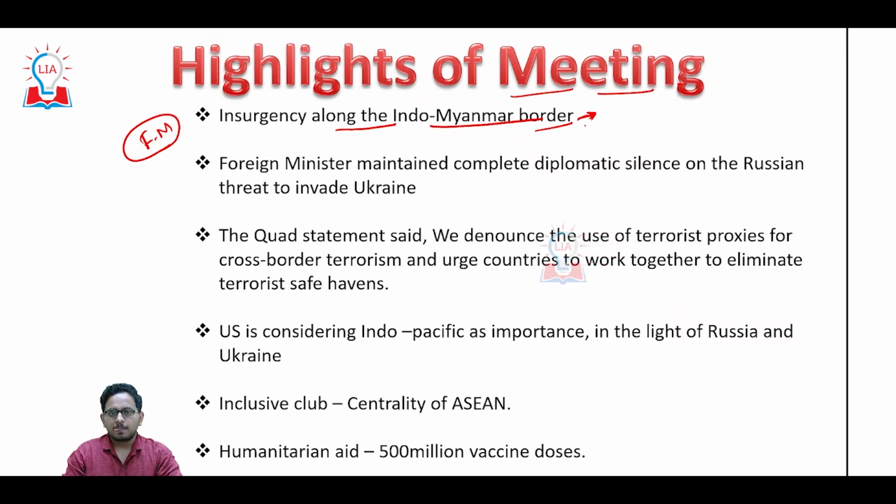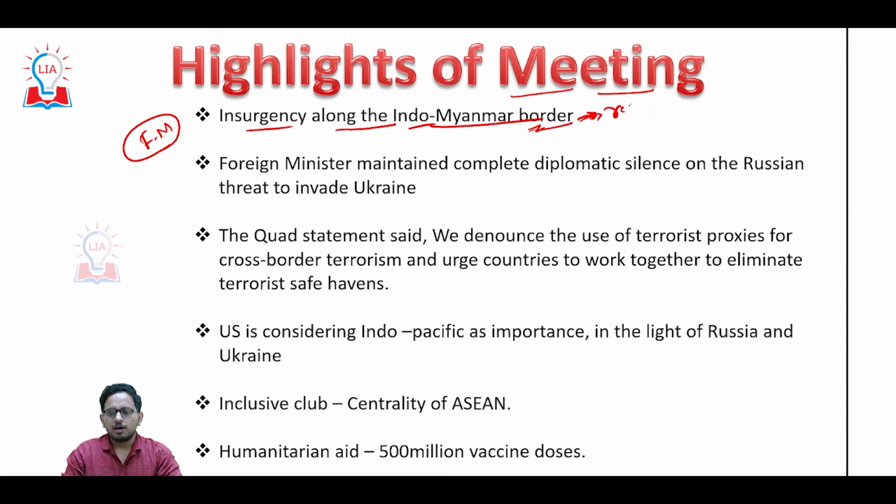But India stressed the insurgency on the Indo-Myanmar border and also the death of a Colonel and his wife and children a couple of months back. You might remember, because of such an insurgency, the Colonel lost his life and his family. So there is a grave situation along the border.